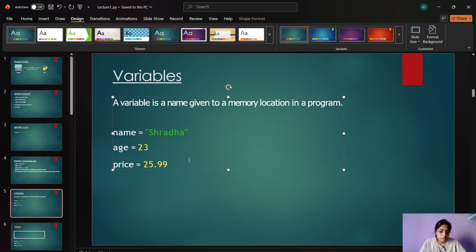And age is also a variable that is containing your data, that is your age, and price is the price of any object. So a variable is a name given to a memory location in a program. So here your data is stored in a memory location in a program.